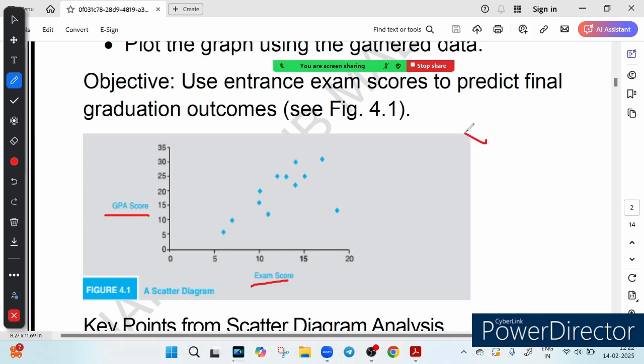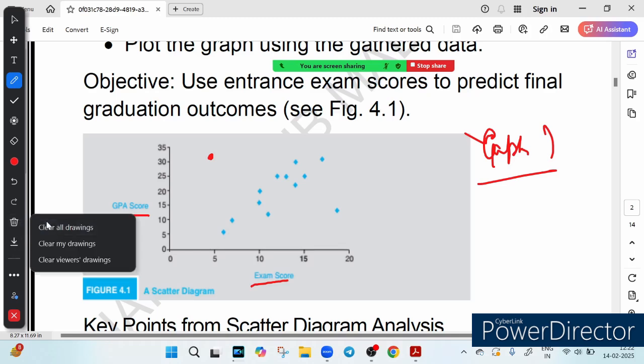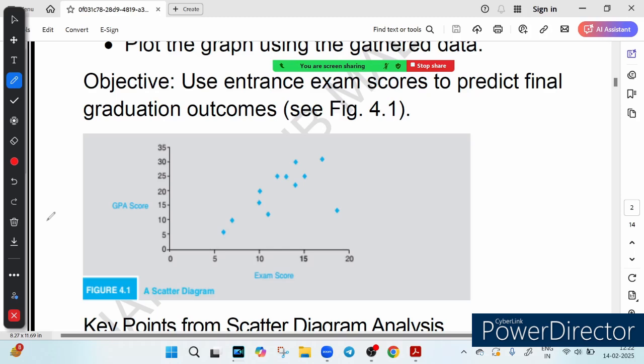Now the question is, what does this graph show? If the dots move upward, it means a student with a higher entrance score tends to have a higher final GPA. Suppose here is a dot. It means that a student with a higher entrance score tends to get a higher final GPA, showing a direct relationship.